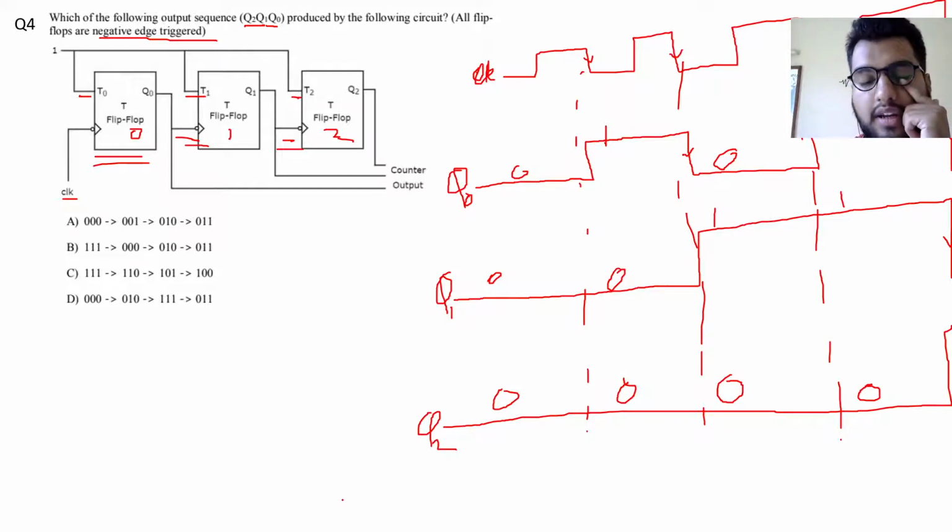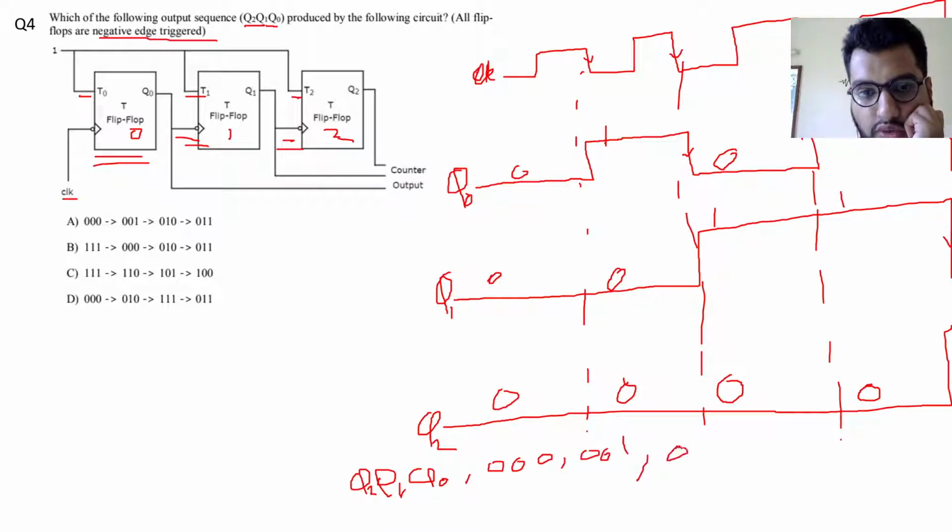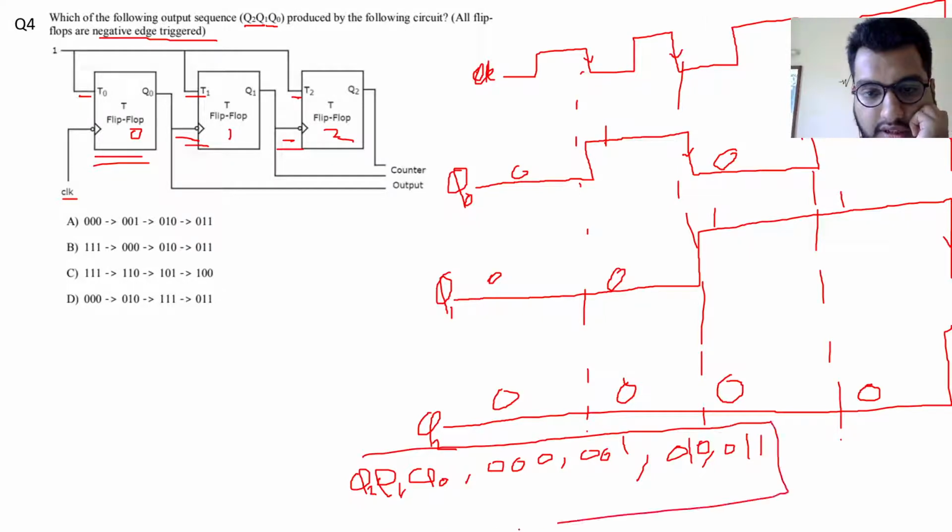So my states are, writing it as Q2, Q1, Q0: 0, 0, 0. Then it goes to 0, 0, 1. Then it goes to 0, 1, 0. And then it goes to 0, 1, 1. So these are my states.